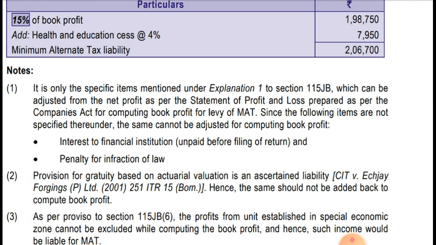So only specific items have to be adjusted from the book profit while computing book profit. Since the following items are not specified thereunder, they cannot be adjusted for computing book profit.